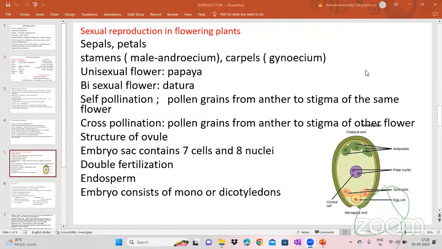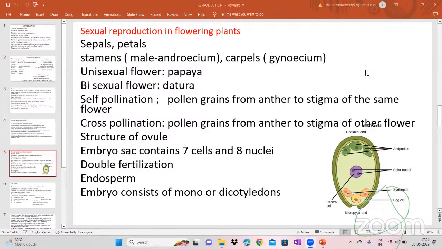Okay, what will happen in pollination? In pollination, whether it is self or cross-pollination, the pollen grains move from one flower to another flower, or within the same flower, to the stigma. You know the parts. In the gynoecium there is the style and the stigma. When the pollen grains reach the stigma of the female flower part, the pollen tube will develop. This is chemotropism. We will discuss it later; we already discussed it in the 5th lesson. Chemotropism. Okay, so the pollen tube which developed enters into the embryo sac.